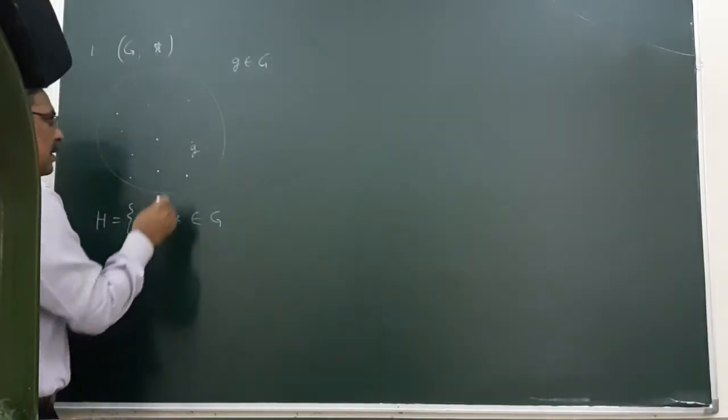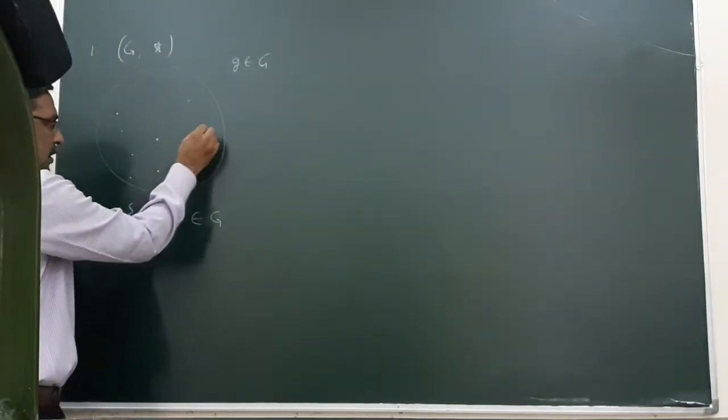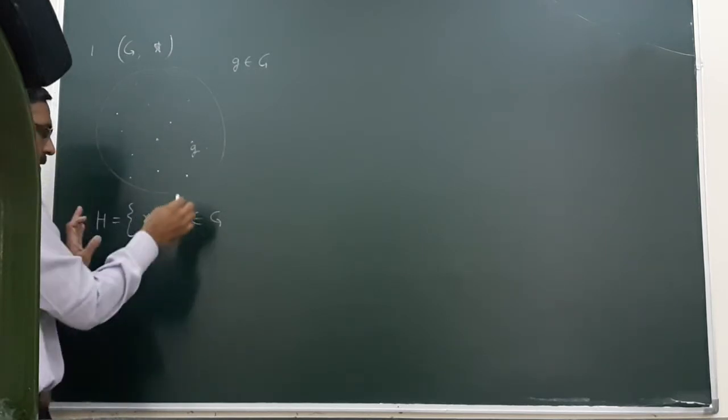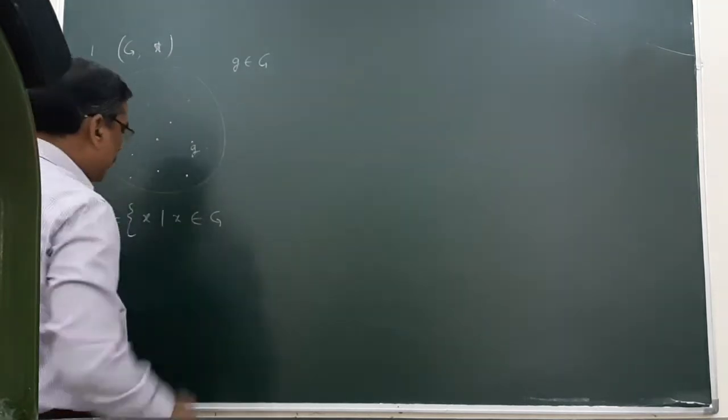These are such elements which, say, g is any element of G. This is an arbitrary element; any element of G is represented as g.